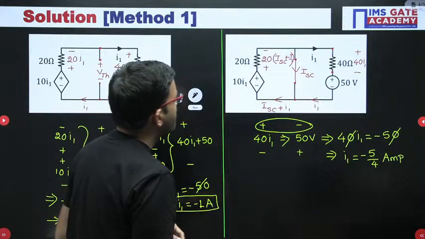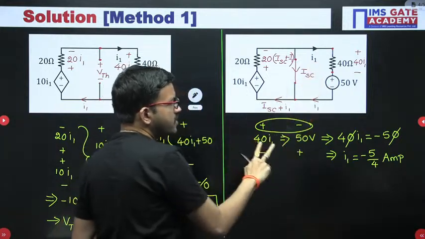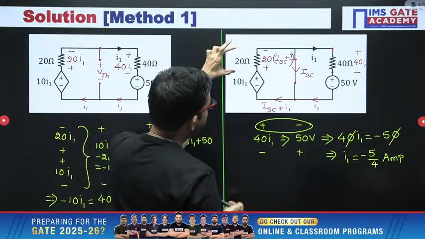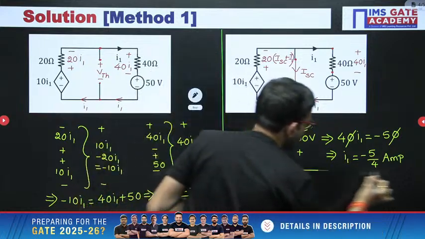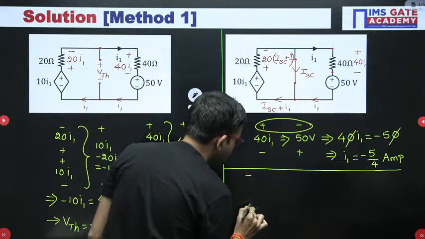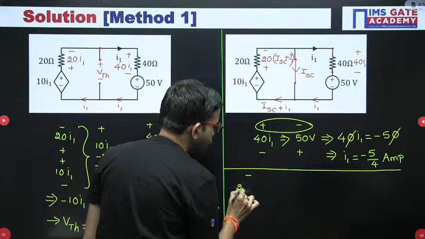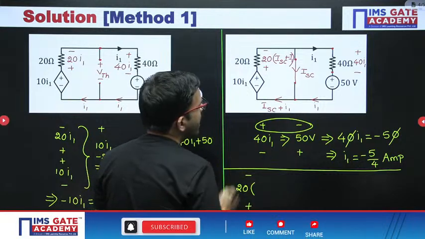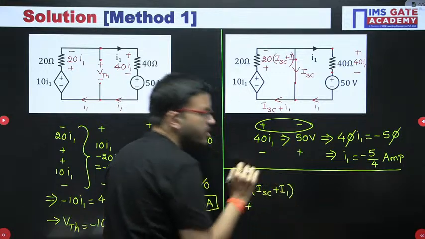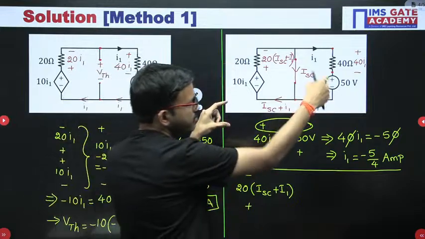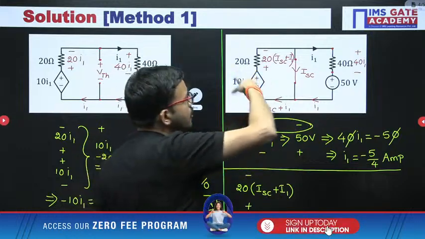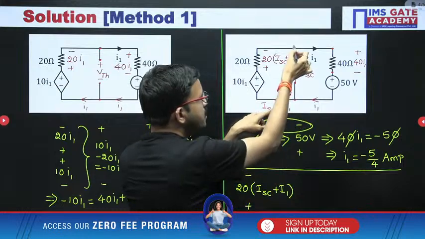Right? Okay. Now exactly similar logic you can apply here, with respect to this 20 ohm resistor. The voltage across it is minus plus 20 into ISC plus I1. Just like with the 50 volt source, in a similar way you can keep this voltage source 10 I1, because this point and this point are both the same.